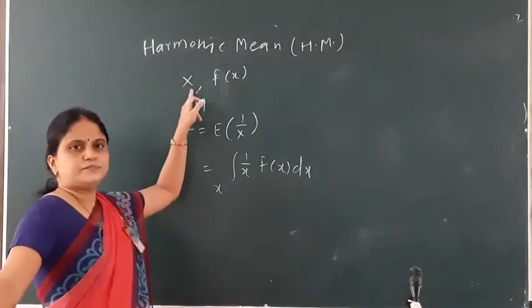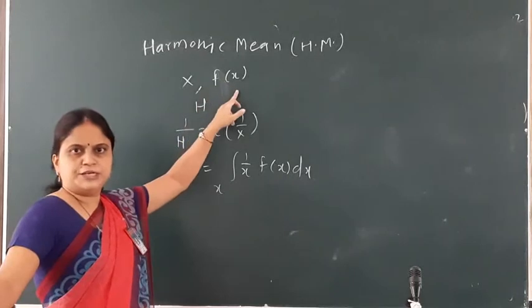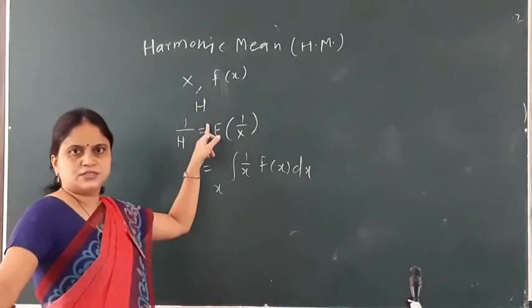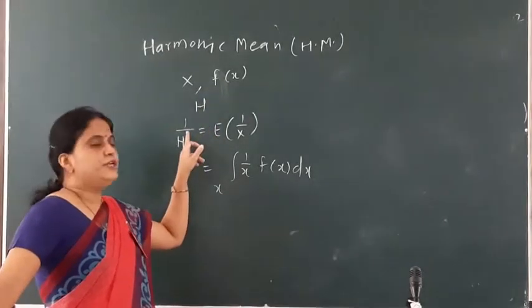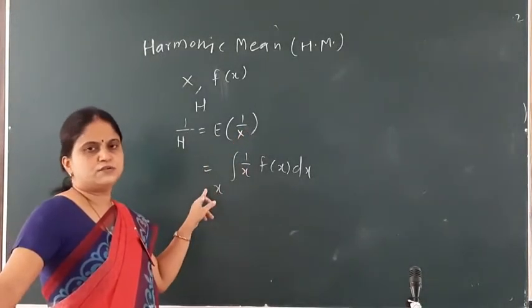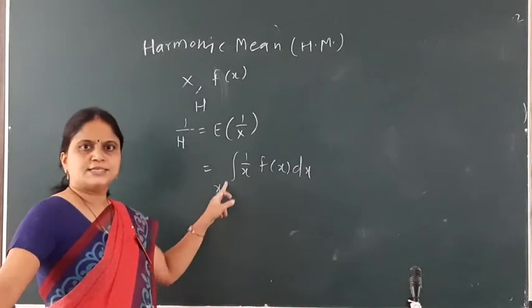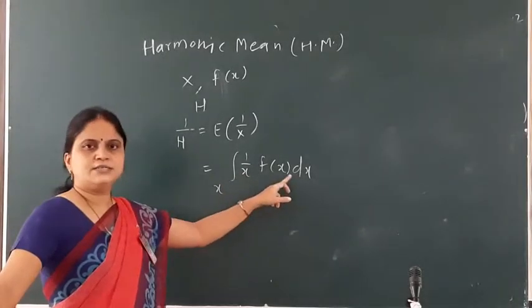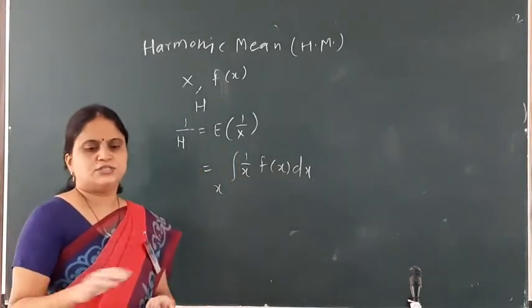Now see, x is a continuous random variable with PDF f(x), and h is nothing but the HM. Then we define HM as 1/h = expectation of 1/x, which is equal to the integration over x of (1/x) f(x) dx. So this is my HM.